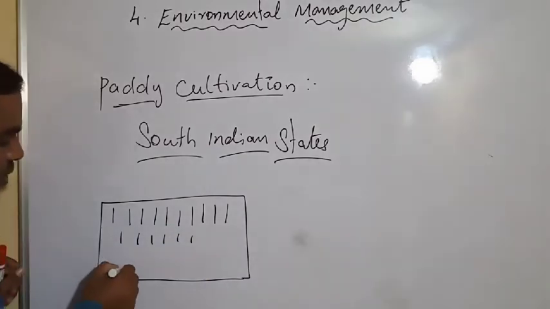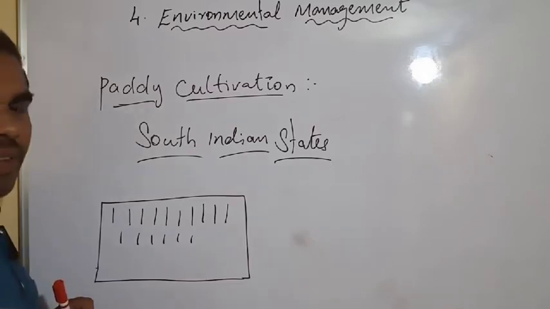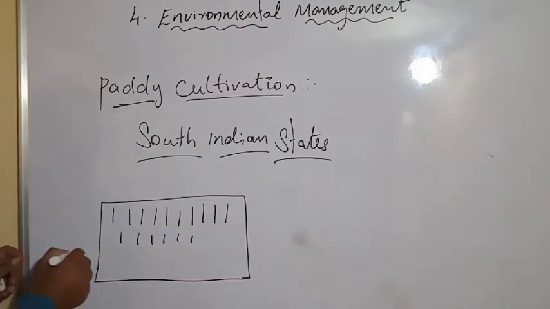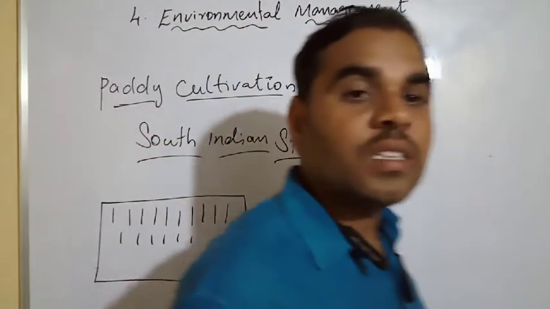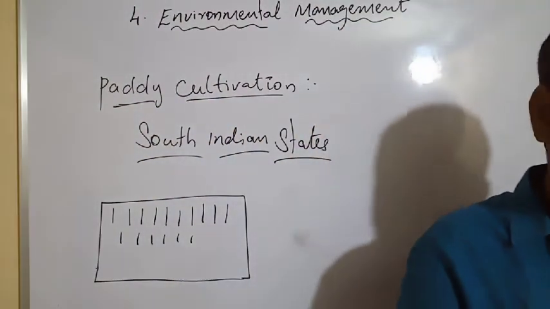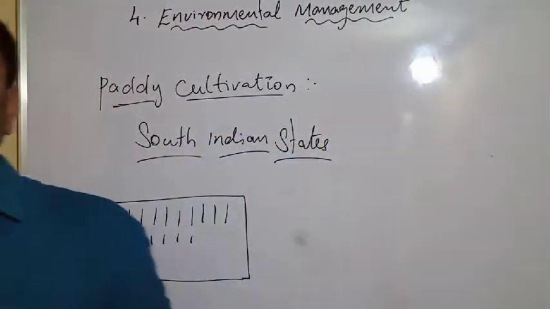What will happen? Many insects like grasshoppers live here. The grasshopper sucks the juices of plants.